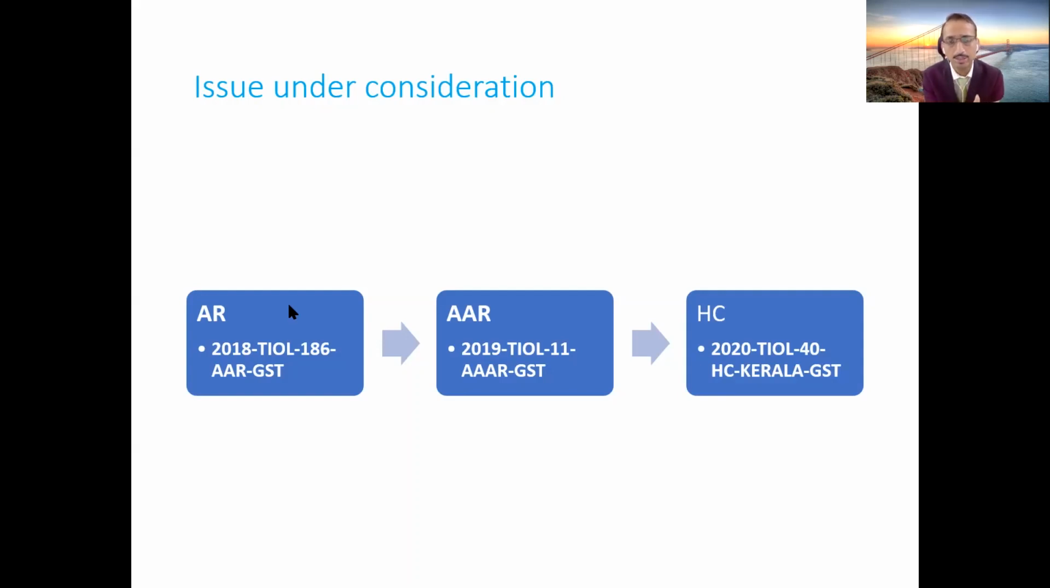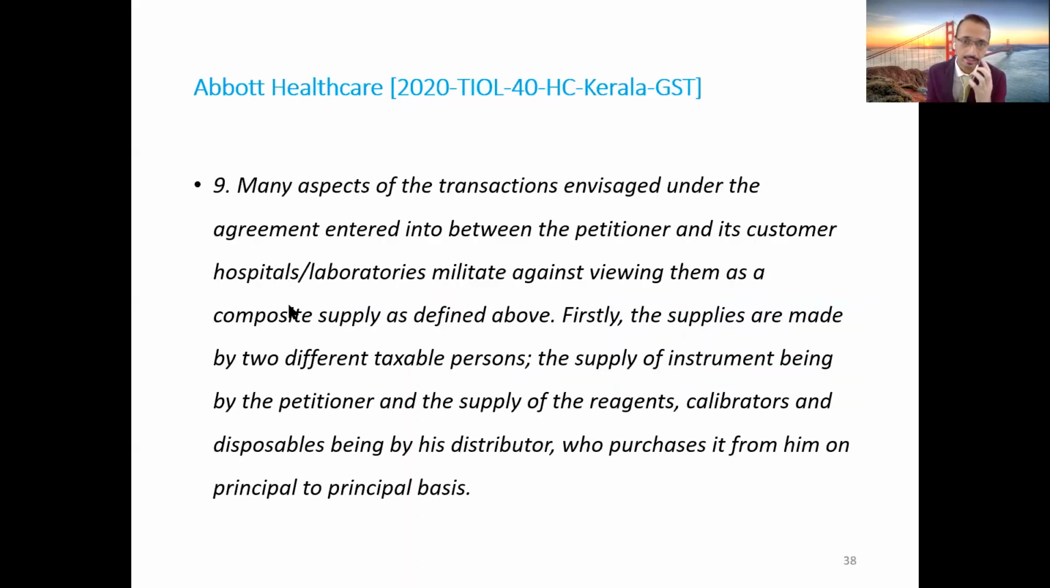And that's where Abbott Healthcare again went to the Appellate Advance Ruling Authority. There again, they were unable to get the right ruling, and that's where they then approached the High Court. The High Court went into the detailed facts, and then said that to apply the concept of composite supply, the supply should actually happen from one person only. In the instant case, there was a supply of medical equipment, but that supply was taking place from Abbott Healthcare, correct?